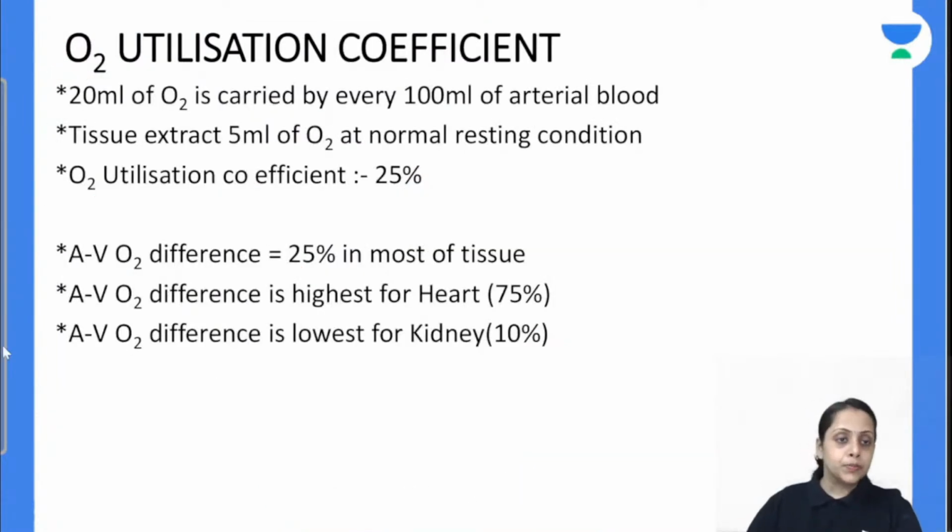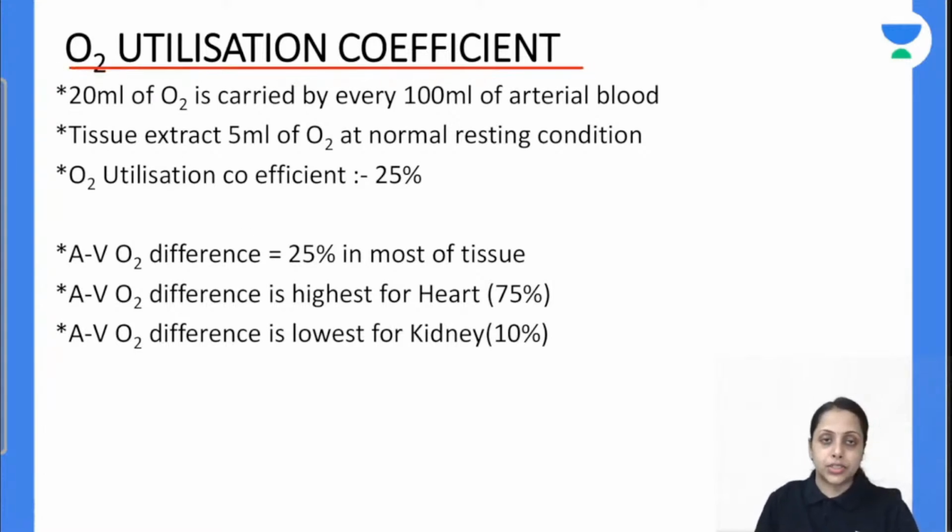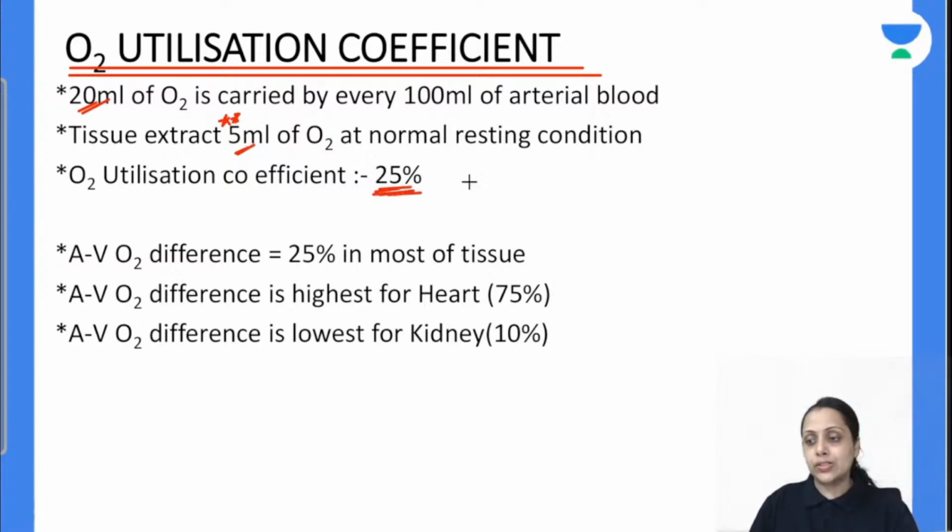Moving further to the oxygen utilization coefficient. What do you mean by this oxygen utilization coefficient? 100 ml of blood is carrying 20 ml of oxygen, whereas if we talk about the tissues, the tissues extract only 5 ml. So 5 ml out of 20 ml, that is the utilization coefficient, it becomes 25%. Is this clear with everyone?